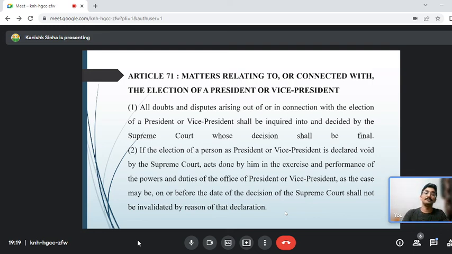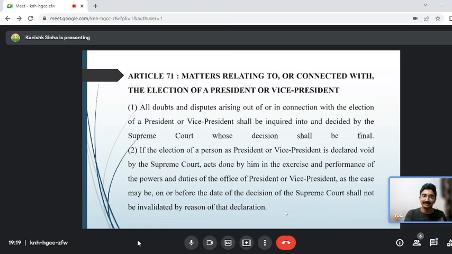Now, this does not mean that any decision taken by Draupadi Murmu or Jagdeep Dhankhar during that tenure will become void. No, the Supreme Court will not invalidate their decisions if their election is challenged tomorrow. Whatever decisions they took will be considered as they are. Any duties they have performed will stand. Only they will be removed if it is proved that the election was not correct and the correct procedure was not followed.